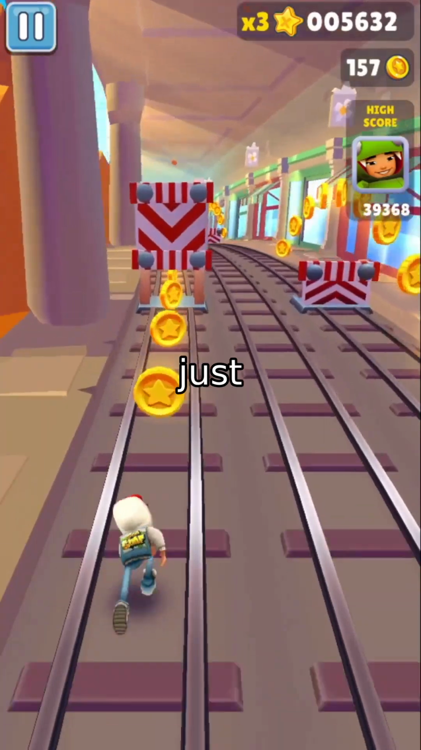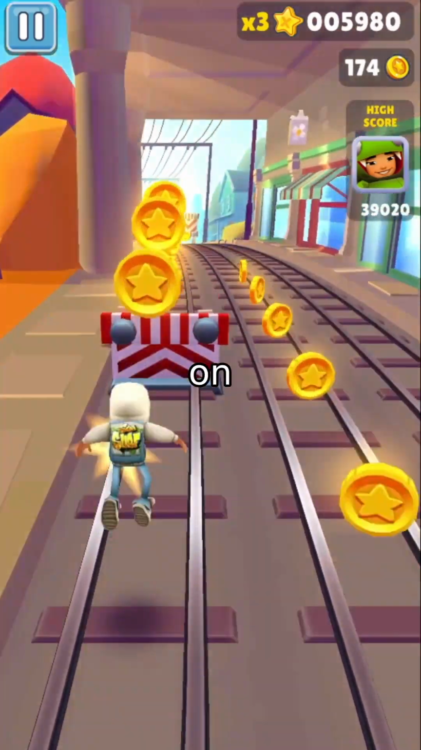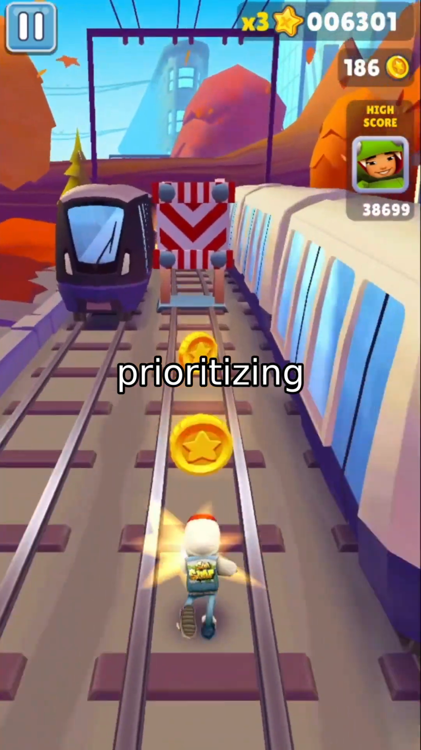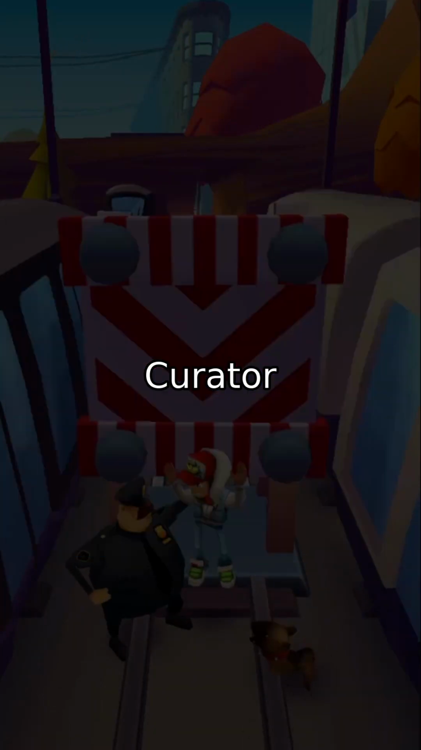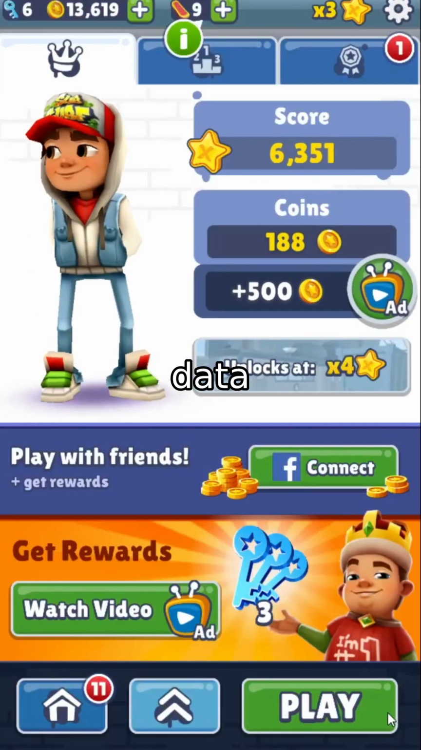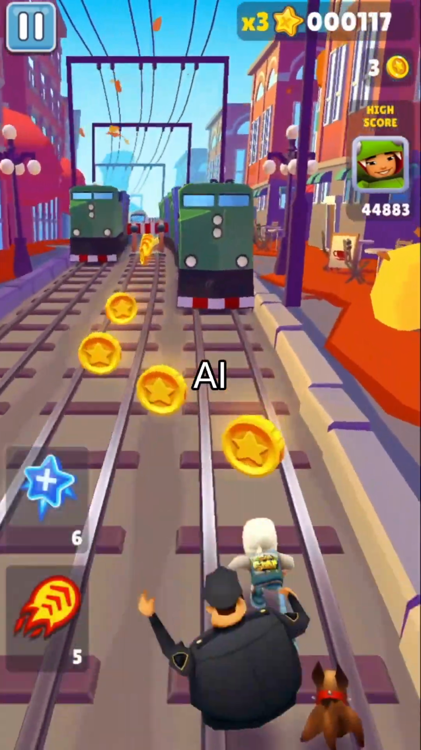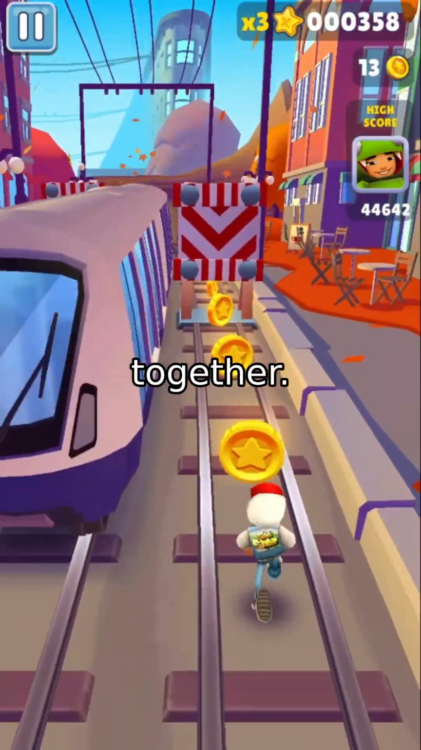But Easy Dataset is just one piece of the puzzle. Let's zoom out. Modern AI training relies on tools like Data Juicer, which optimizes datasets by filtering noise and prioritizing high-quality examples. Then there's synthetic data generation, where tools like Curator and Kiln create realistic but artificial data to supplement real-world content. And let's not forget LLM-as-a-Judge, where AI models evaluate their own outputs to improve accuracy. Here's how it all ties together.